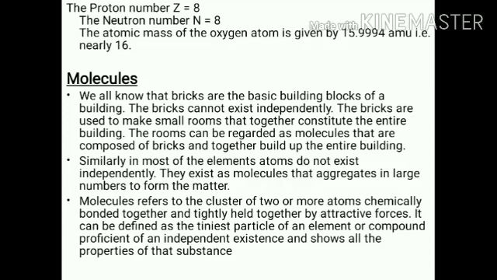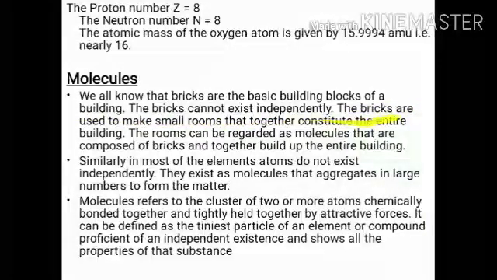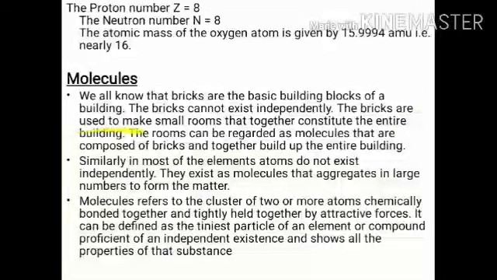Now read the theory. We all know that bricks are the basic building blocks of buildings. The brick cannot exist independently. The bricks are used to make small rooms that together constitute the entire building. The rooms can be regarded as molecules that are composed of bricks and together build up the entire building. Similarly, in most elements, atoms do not exist independently. They exist as molecules that aggregate in large numbers to form matter.